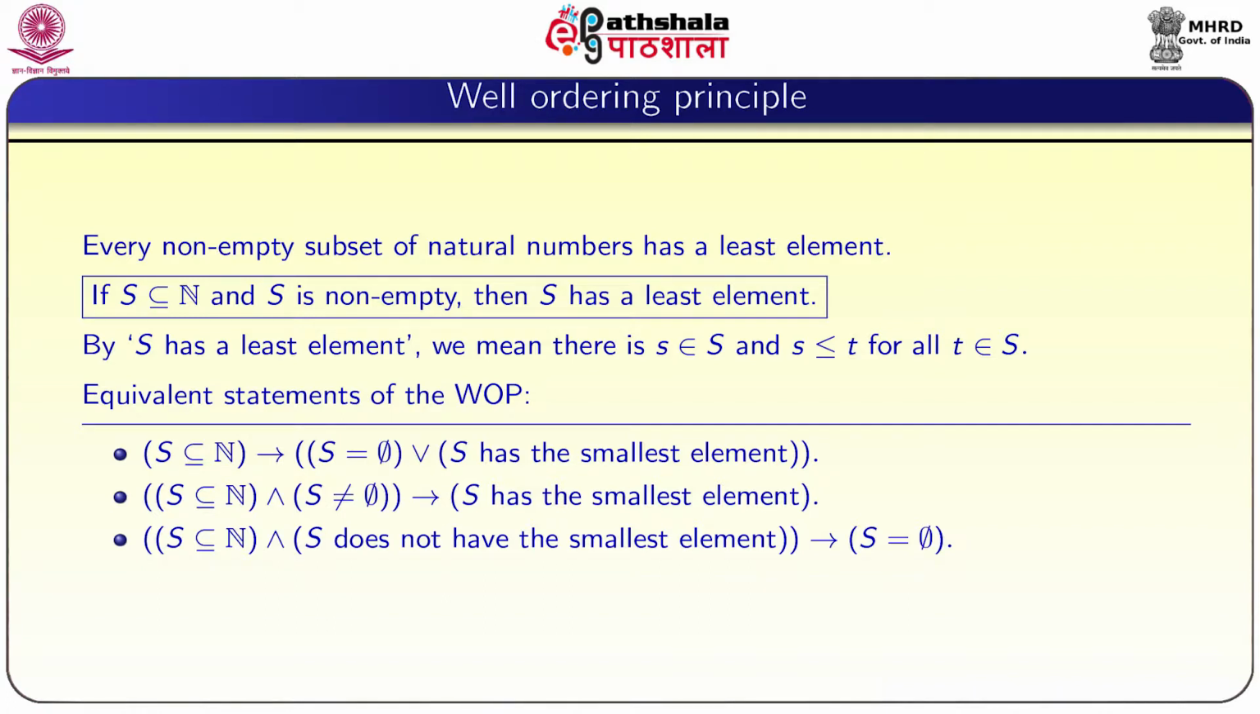First, we start with the well-ordering principle. This well-ordering principle is a property of natural numbers. In this module we are going to discuss properties which hold for natural numbers, but not for other systems. One such property is the well-ordering principle. The well-ordering principle states that every non-empty subset of natural numbers has a least element.